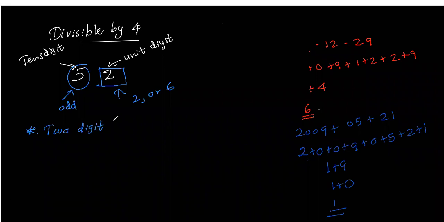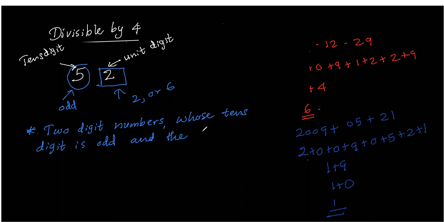Yes, yes. 2-digit numbers whose tens digit is odd, and the unit digit is 2 or 6.